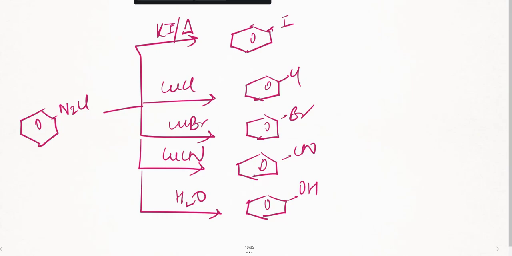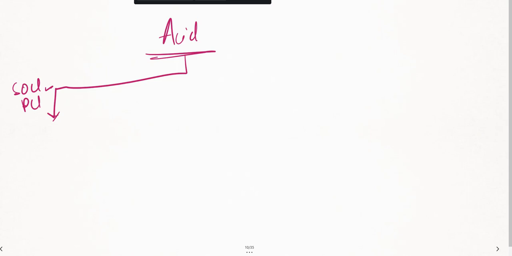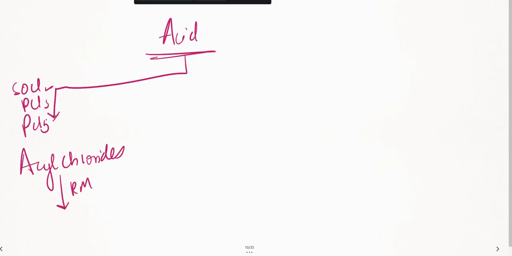Now, let us come and see acid conversions. All the acid conversions are listed here. Whenever I take acids, let us see all the reagents. Suppose you are taking acid and introducing thionyl chloride SOCl2, or PCl3, or PCl5, all three get converted to acyl chlorides, RCOCl. Now if I take this acyl chloride and introduce RMgX, I'll be getting tertiary alcohols.